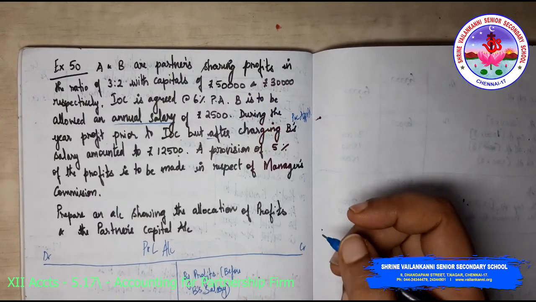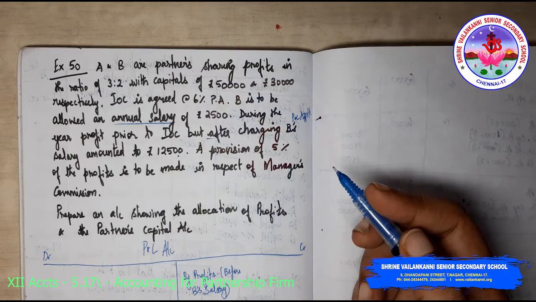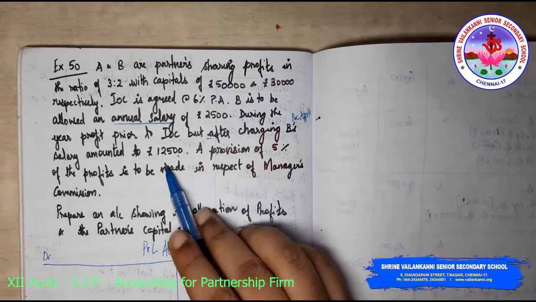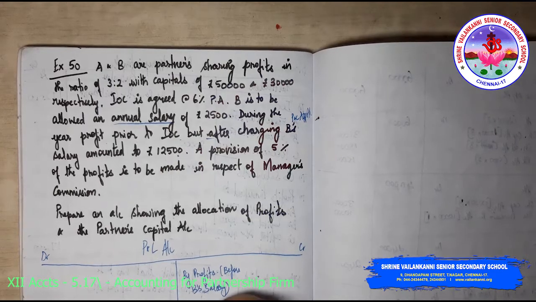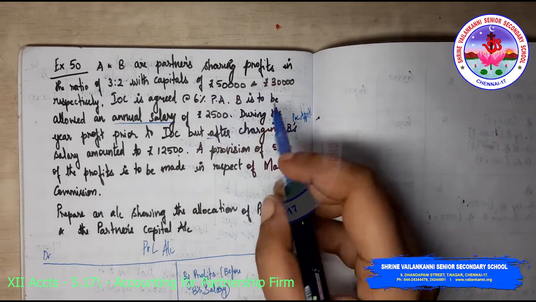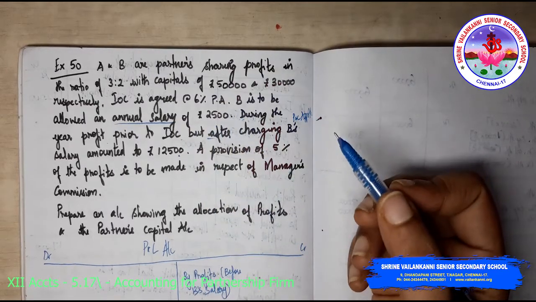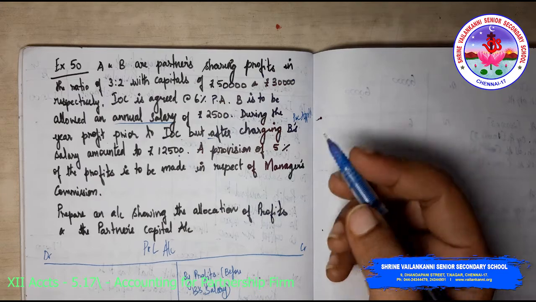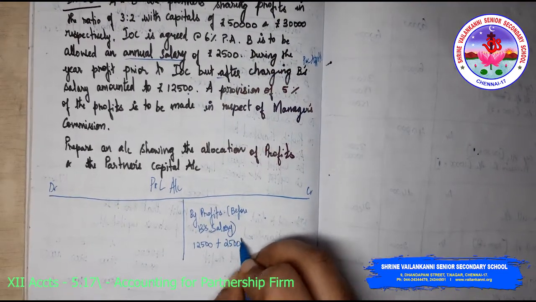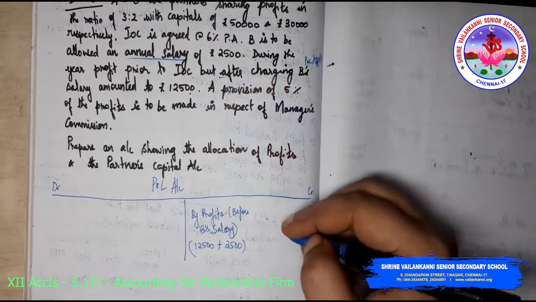What is the profits given in the question? 12,500. What is B's salary? 2,500. So plus 2,500, you have 15,000 here.